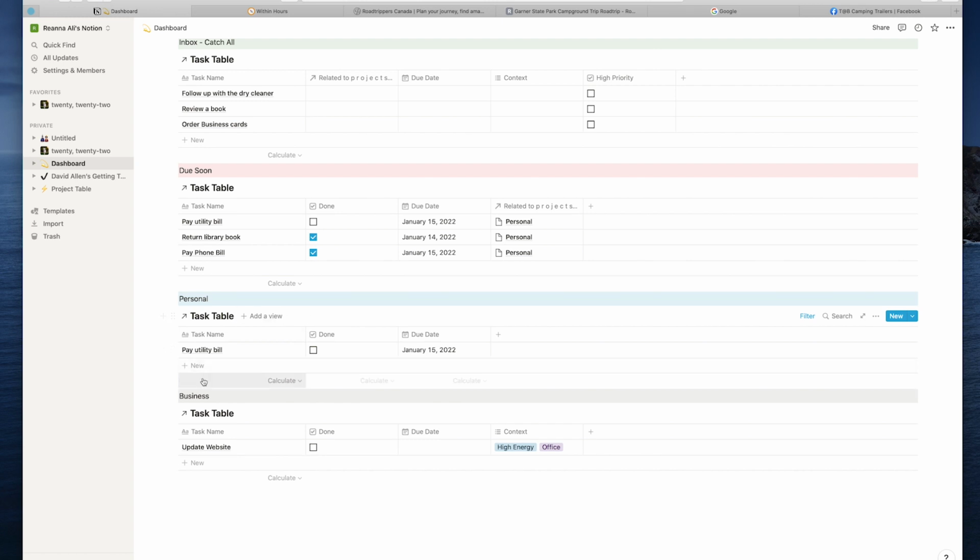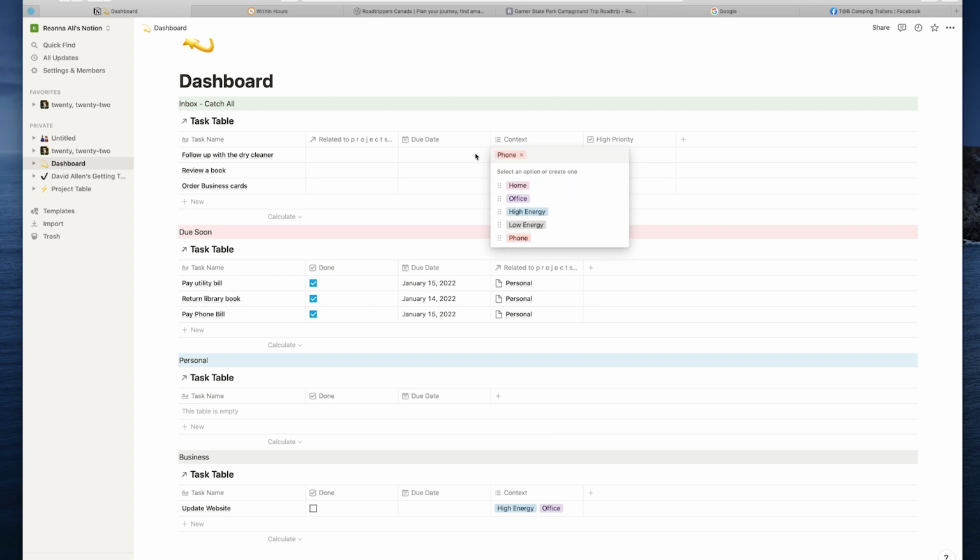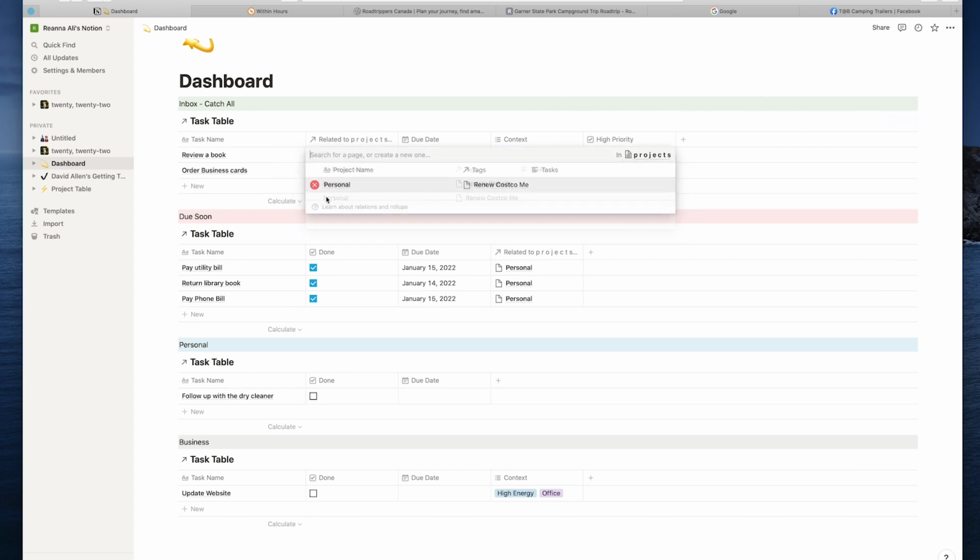So let me just clear this. Sorry. All right, so here it is, pay utility bill, January 15th. You'll also notice that it's in the task table for due soon. So once you pay this, so I've done it, I've paid it, well done. It's now gone from my personal task. And this is how I've set up this table to get rid of all of the completed tasks. So if I go through the other one, follow up with the dry cleaner, that's a phone call. It's high priority. And again, that's a personal task.